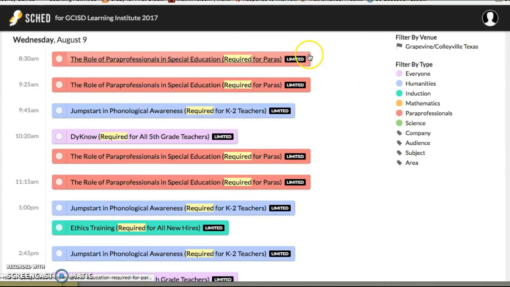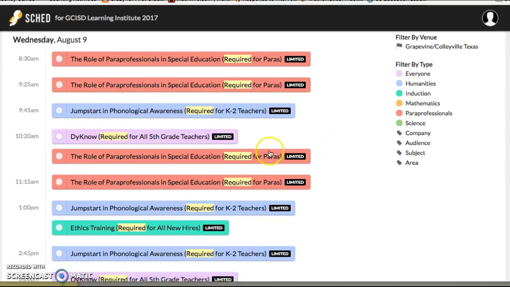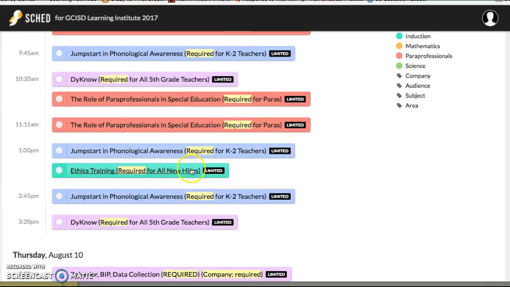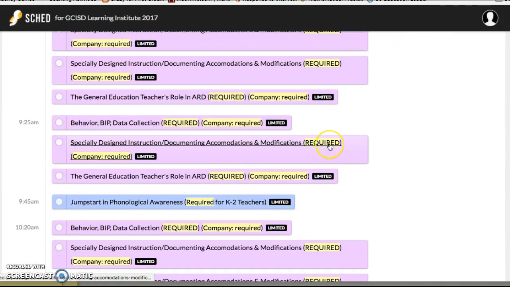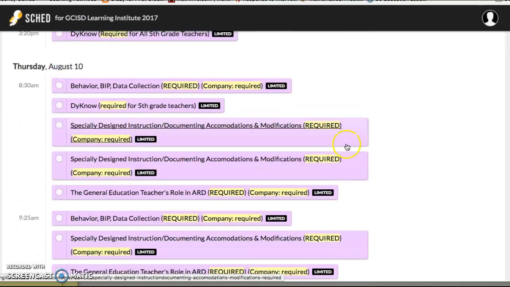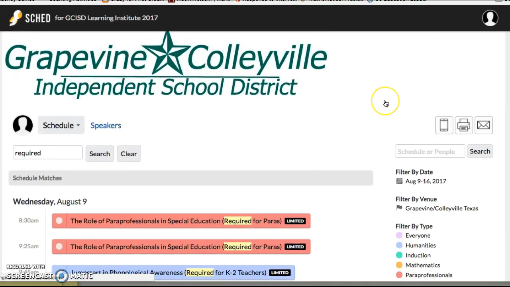So you can see that there are some sessions that are required for paraprofessionals, some that are required for kindergarten through second grade teachers, some that are required for fifth grade teachers, some that are required for new hires, and some that are required for everyone. So make sure as you are signing up for sessions that you do sign up for your required sessions. And there's more information about those in the email you received.